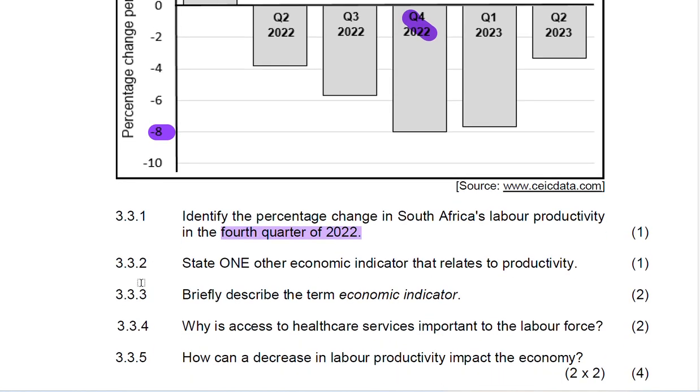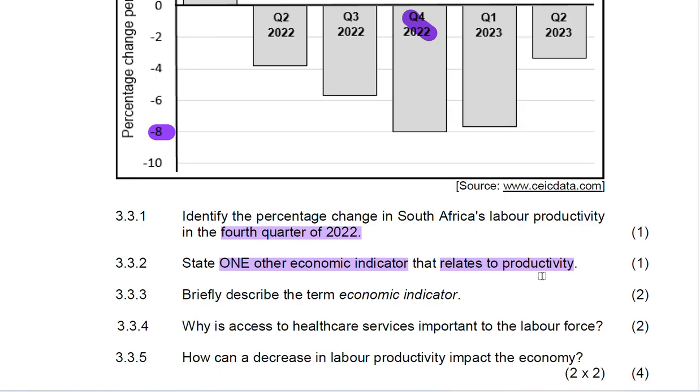Question 3.3.2. State one other economic indicator that relates to productivity. Just one. It is remuneration per worker.